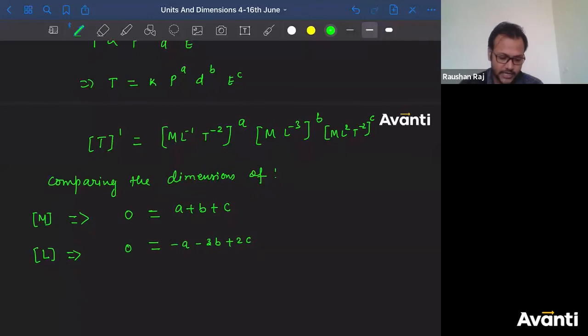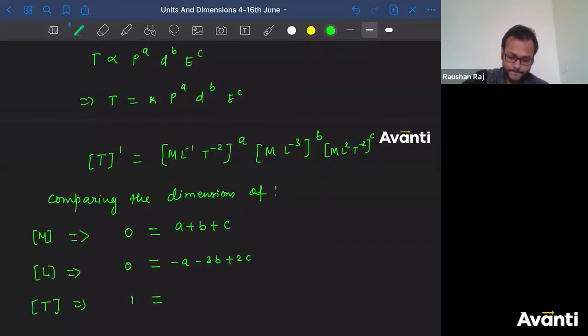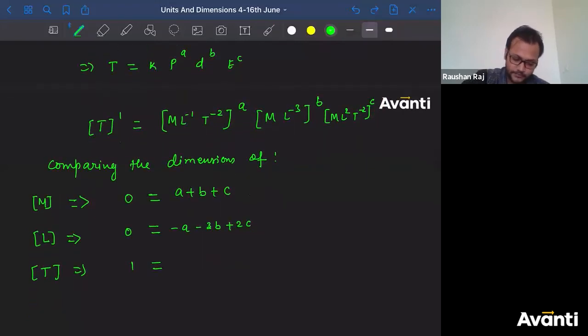Now what about the third equation? तो time की बात करेंगे, तो T to the power, बताओ time का dimension क्या है लेफ्ट साइड में? That is 1. What is the dimension of time on the right hand side? So T to the power minus 2a, and then T to the power minus 2c. तो minus 2a minus 2c. ठीक है बच्चा लोग?